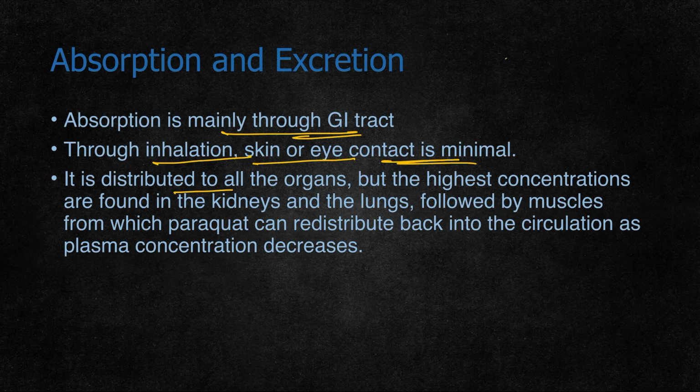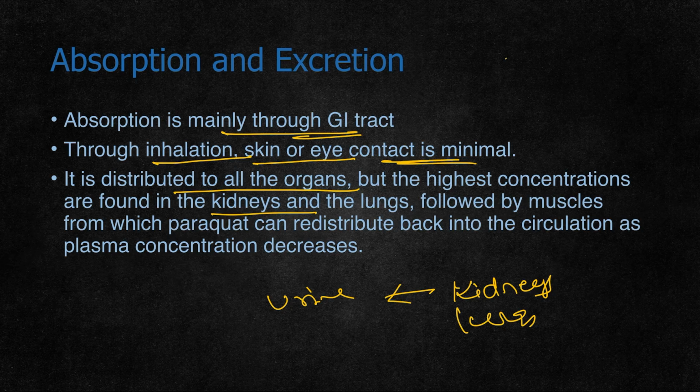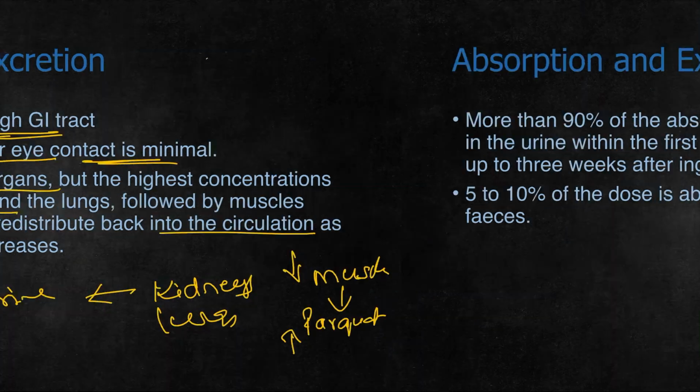It is distributed to all the organs, but the highest concentration is in the kidneys and lungs, followed by muscles. From the kidneys they are excreted in the urine. In the muscles they are stored as a reservoir. Whenever the plasma concentration of paraquat decreases, the muscle releases paraquat back into circulation. This causes the paraquat concentration to increase and be maintained, so that the poisoning continues.